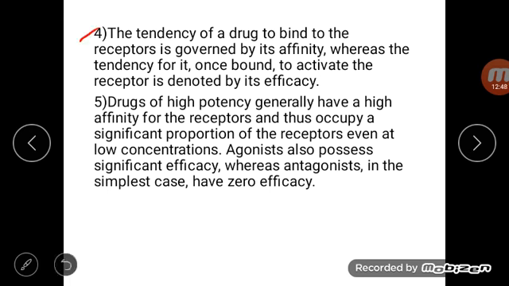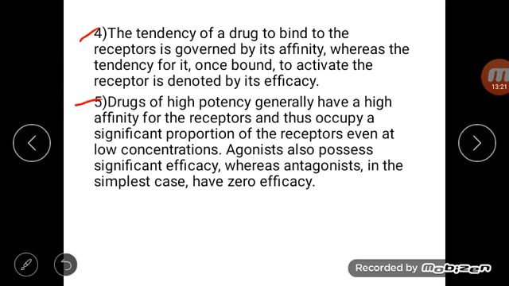The fourth point is the tendency of a drug to bind to the receptors is governed by its affinity, whereas the tendency for it, once bound, to activate the receptor is denoted by its efficacy. The fifth point is drugs of high potency generally have high affinity for the receptors.